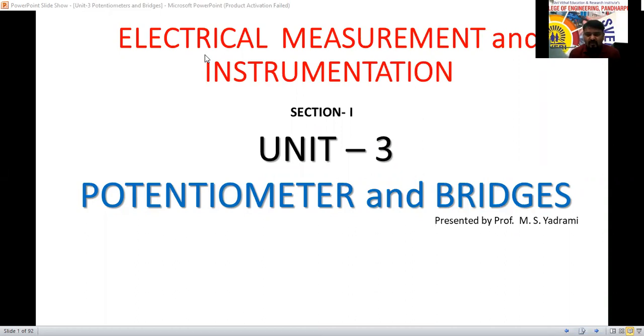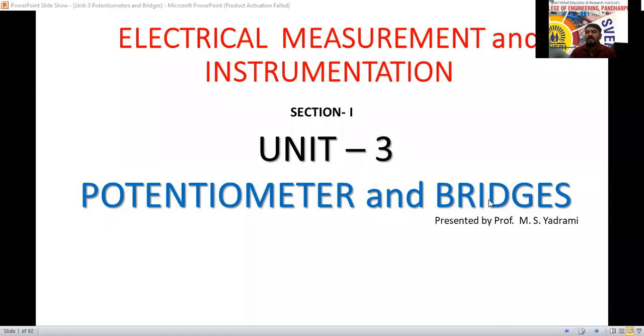So once we have provided the supply means, we'll give the voltage, and because of that supply source, the current will start to flow in the circuit. The loads are resistance, inductance, and capacitance. See here, from the potentiometer we can measure the voltage and current. From the bridges we can measure the resistance, inductance, and capacitance here. So for that reason, different bridge circuits are there.